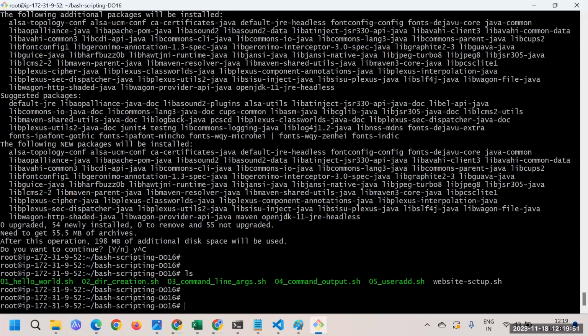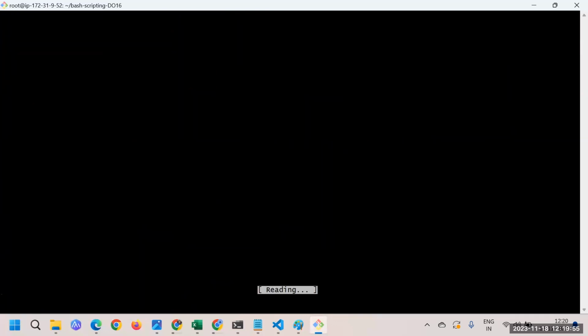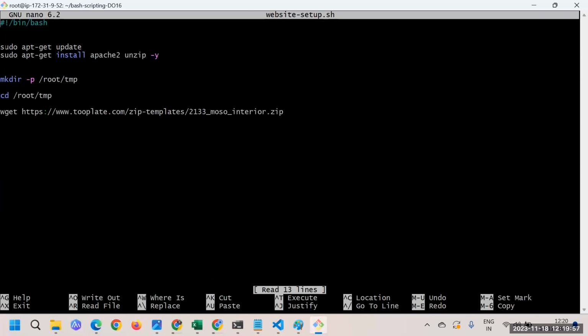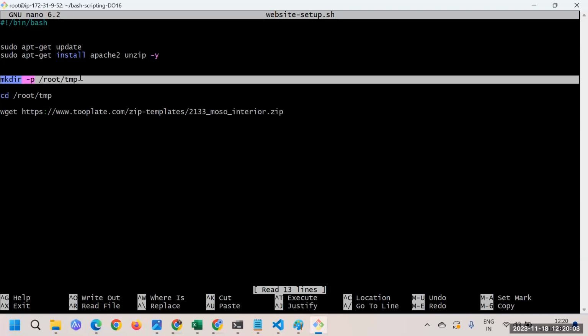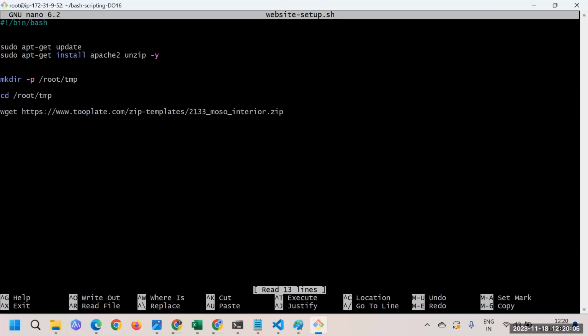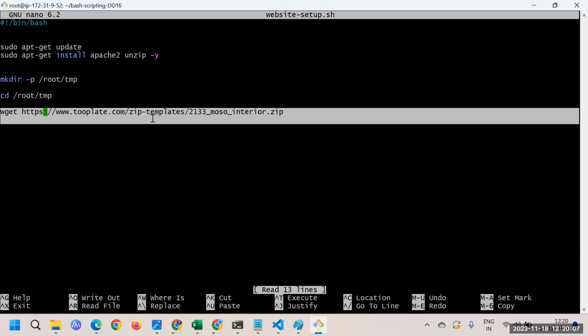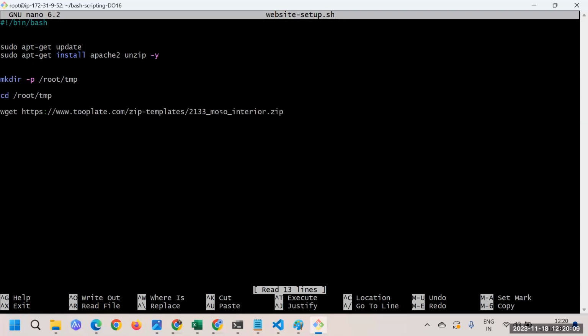So now the next thing is I'll get back to the script again, that is the Nano website. We are done with downloading packages and some other things here, and then I'm creating one temporary directory. I went into that directory, and we are basically hoping to download some stuff there, the website code. Imagine, step by step we have to go.